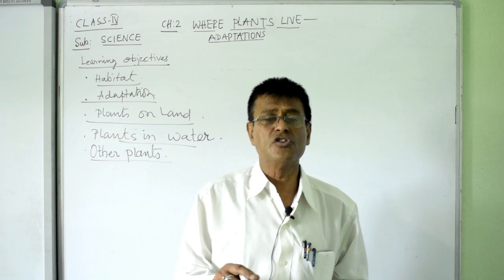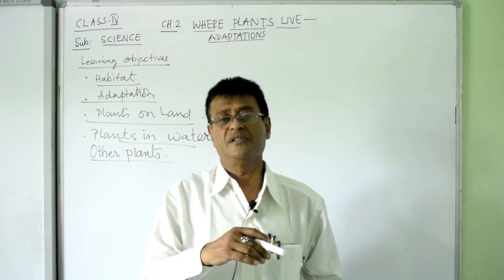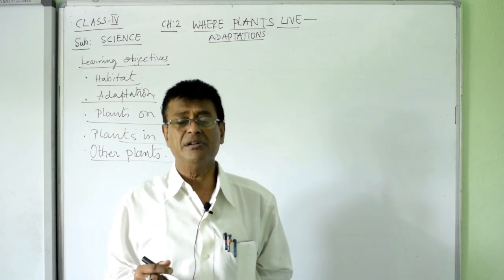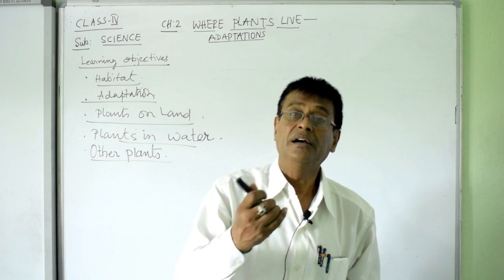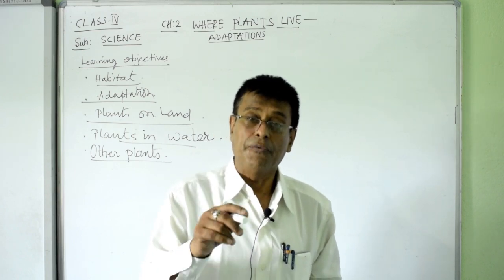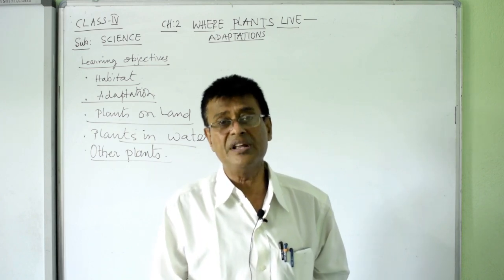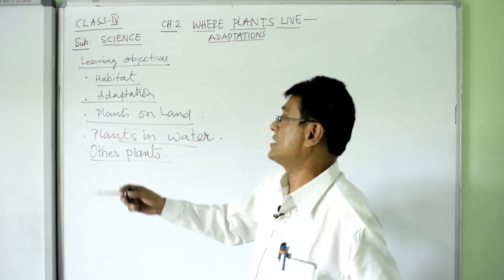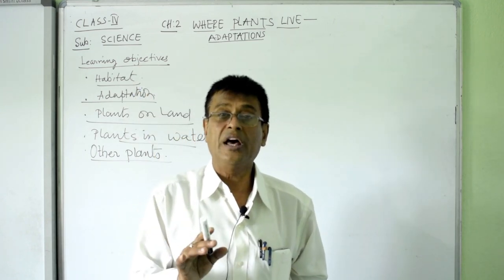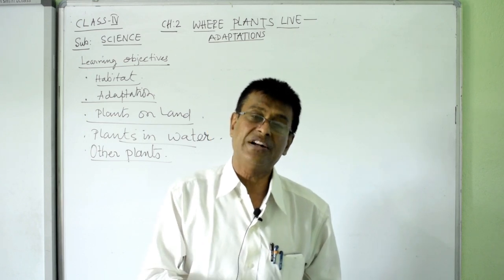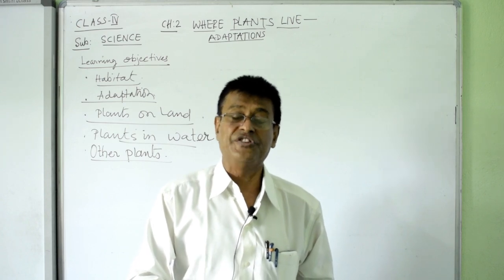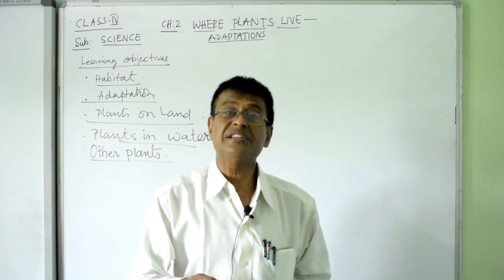But the plants also live in different places, so they need to do a little bit of adaptation. Now what is adaptation? The changes they do to suit with the surroundings. What is surroundings? Surrounding is known as the habitat. And what is habitat? A certain area where an organism, whether a plant or an animal, can live comfortably, can rear the next generation. So this is habitat.